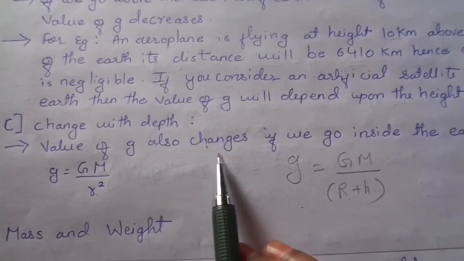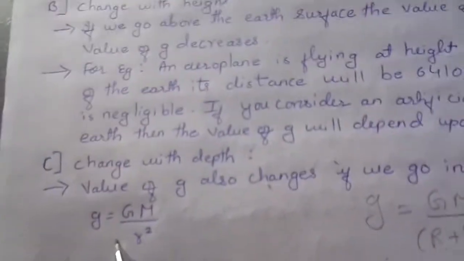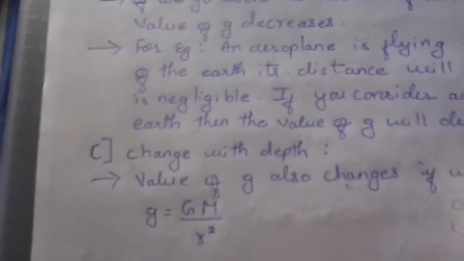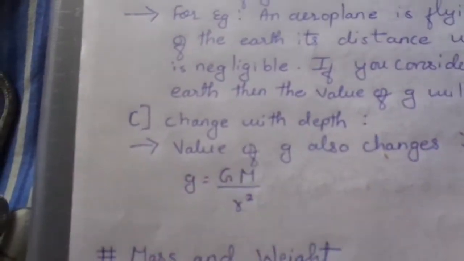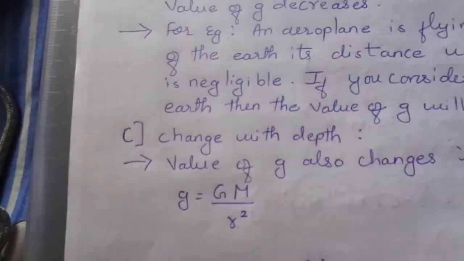The value of g also changes if we go inside the earth. See how it is possible. You are considering g equals GM upon r square. This is the formula which has been given, right?